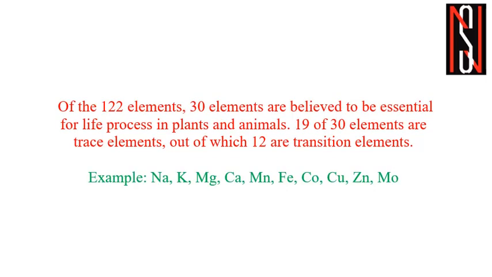So basically we consider 122 elements, out of which 30 elements are believed to be essential for the life process, or they are believed to be essential elements which maintain the life process in plants and different kinds of animals. And 19 of those 30 essential elements are basically trace elements, and we will look at the definition of these trace elements later. Out of these, 12 are basically the transition elements. So there are 19 trace elements, out of which 12 are transition elements.